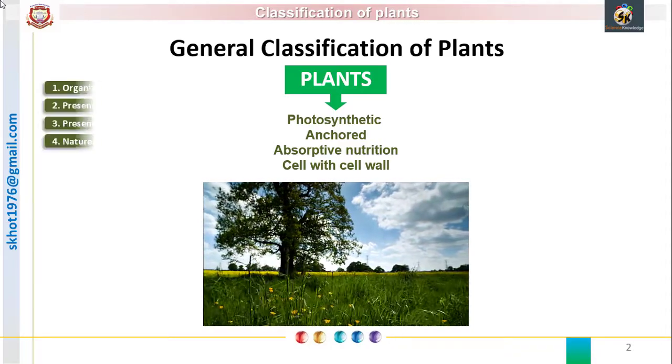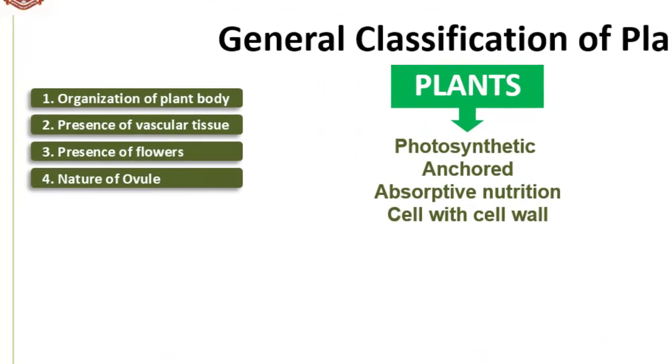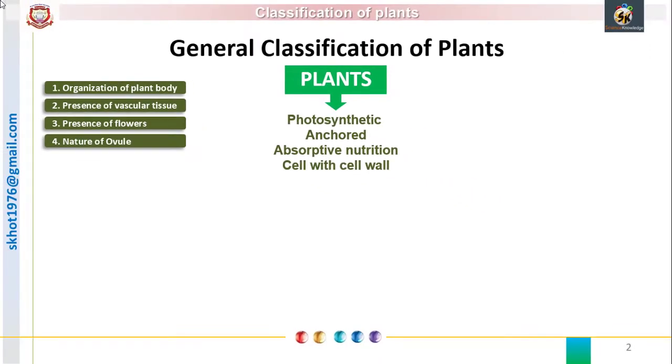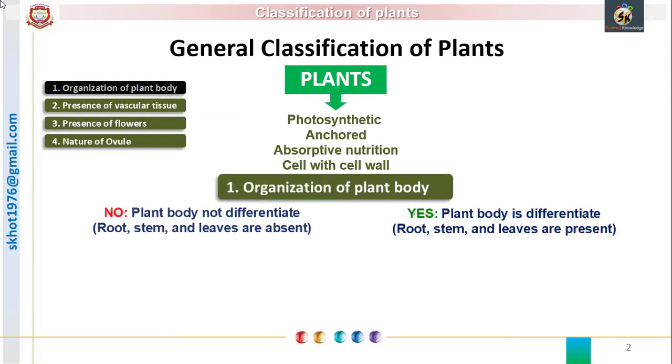Plants can be classified on the basis of 4 characteristics, and we have to observe the plant gradually through these observations. So firstly we will observe the organization of plant body. The plant body may be differentiated into root, stem and leaves, or it may not be.